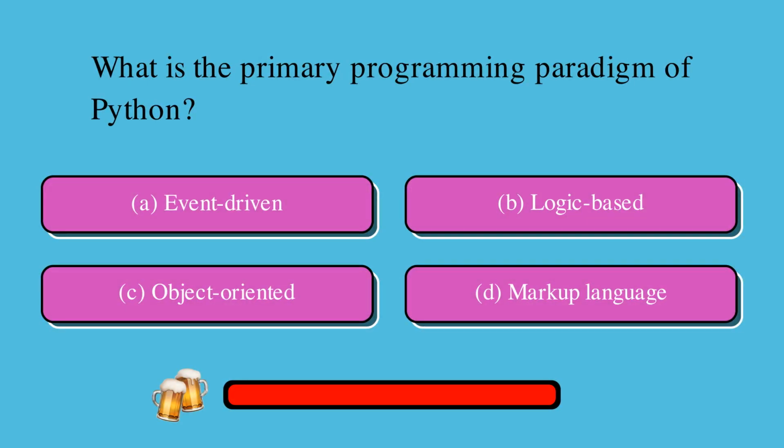What is the primary programming paradigm of Python? Is it A, event-driven, B, logic-based, C, object-oriented, or D, markup language? The correct answer is C, object-oriented.